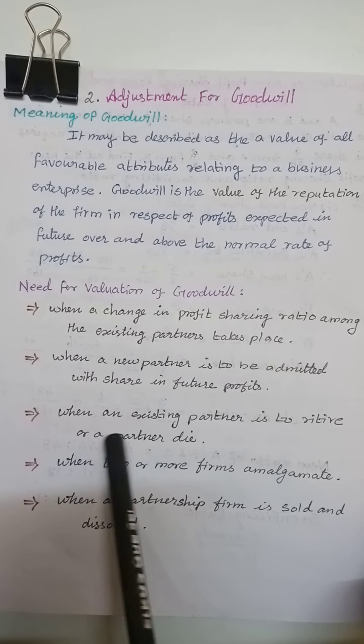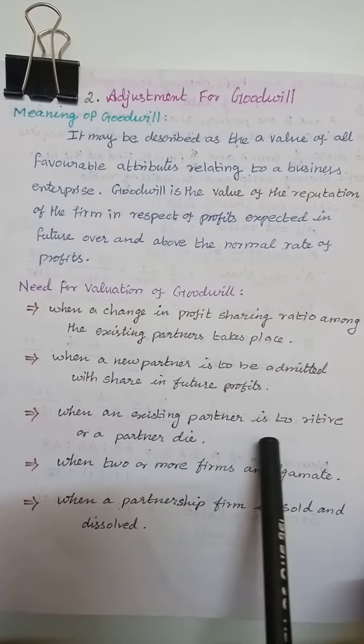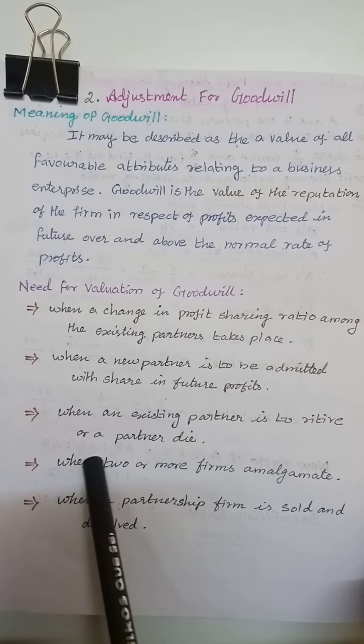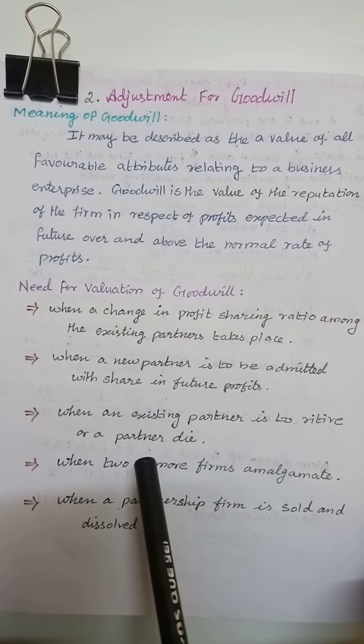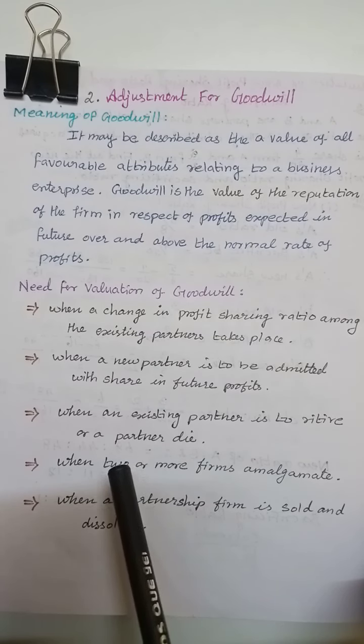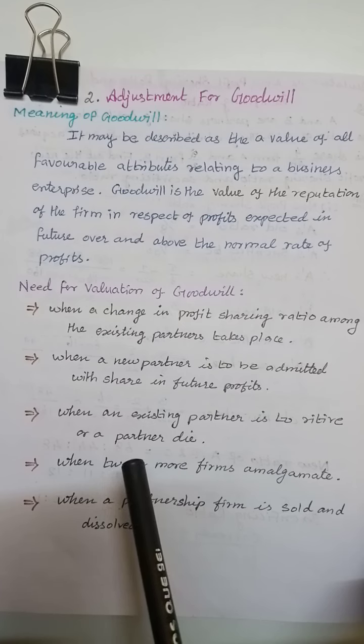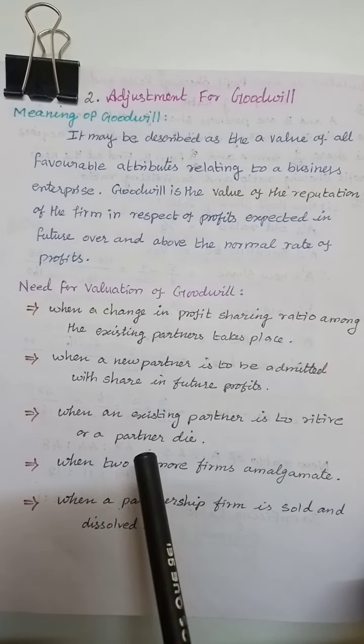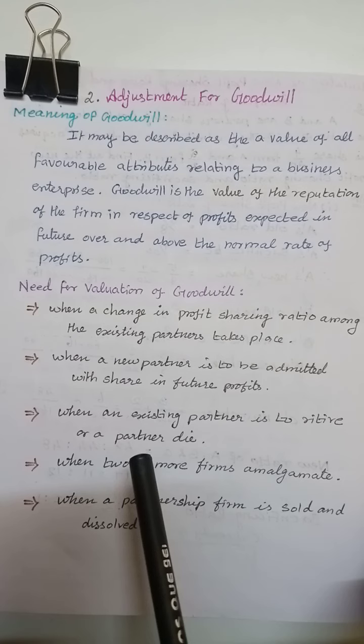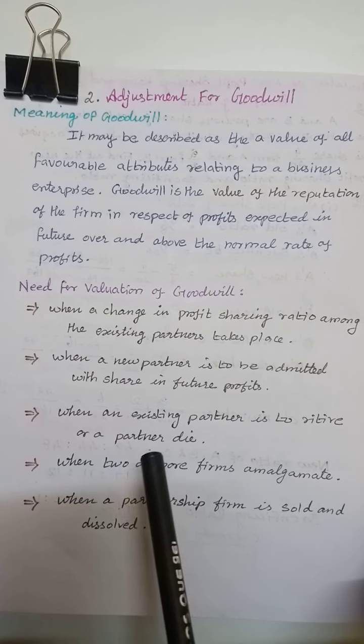When an existing partner retires or a partner dies, the existing partner leaves the partnership firm. At the time of the event, we need to calculate the goodwill.